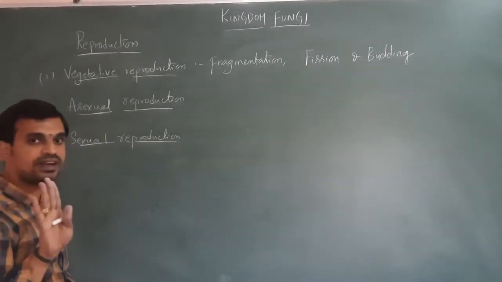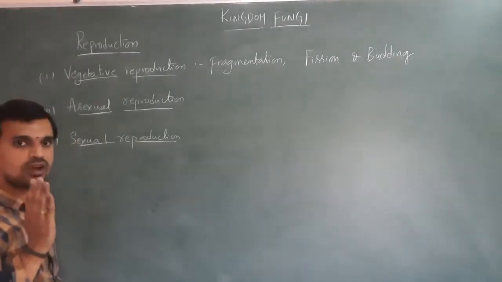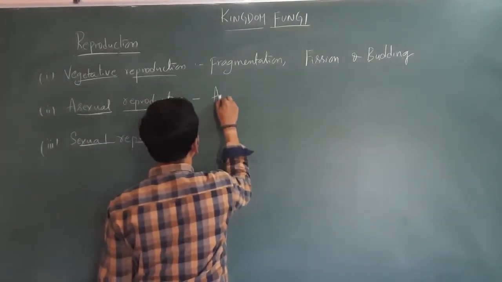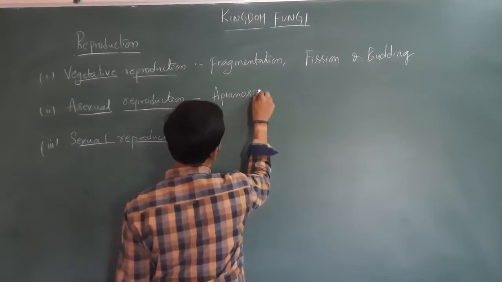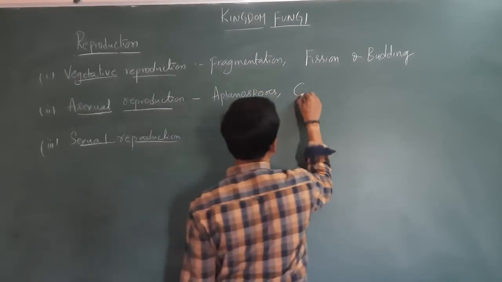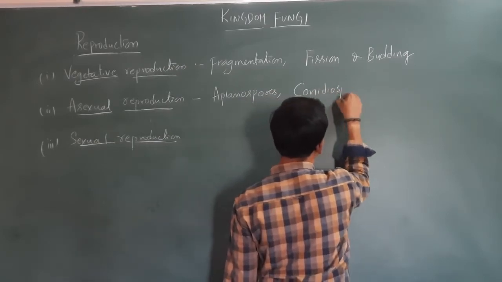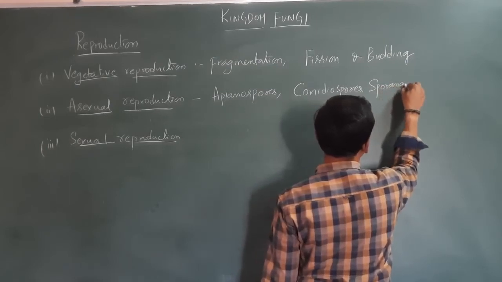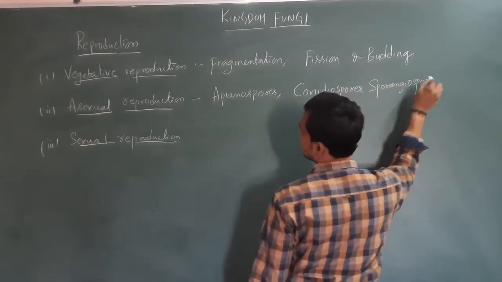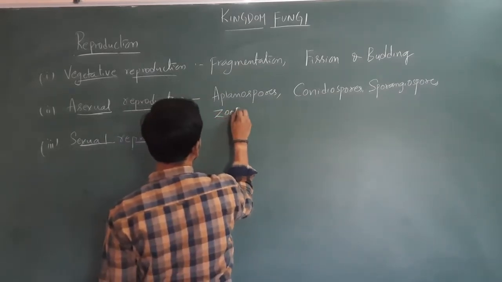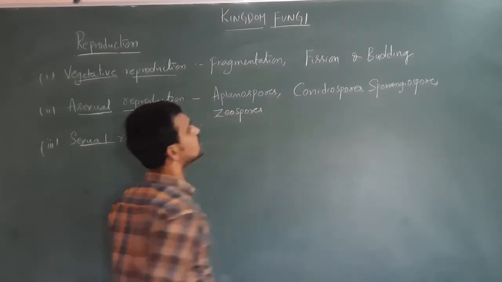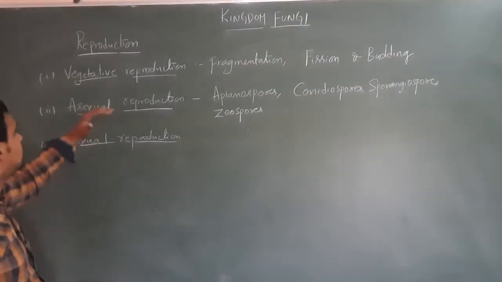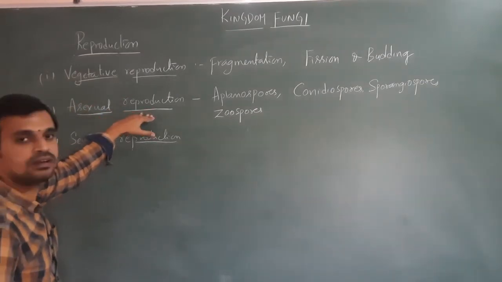So these are the 4 different types of asexual spores which are formed during asexual reproduction of fungi.